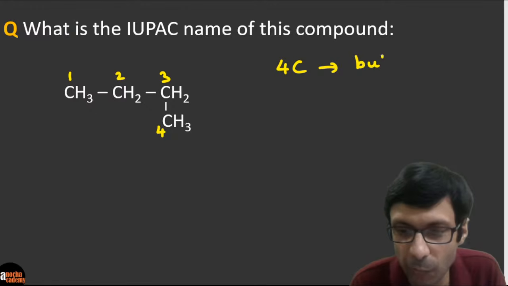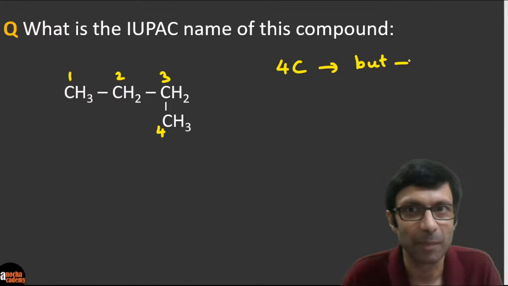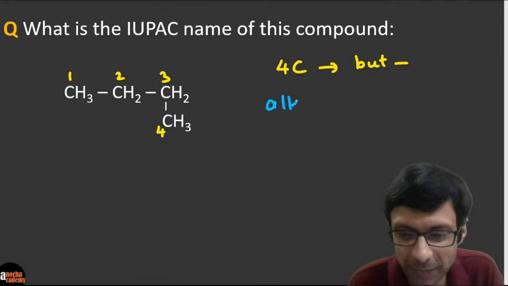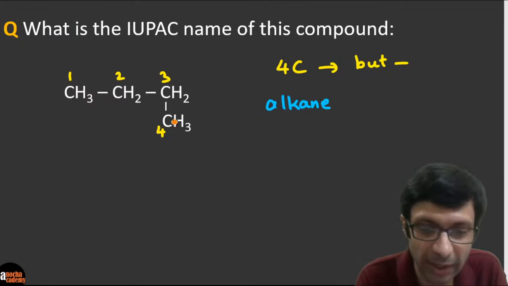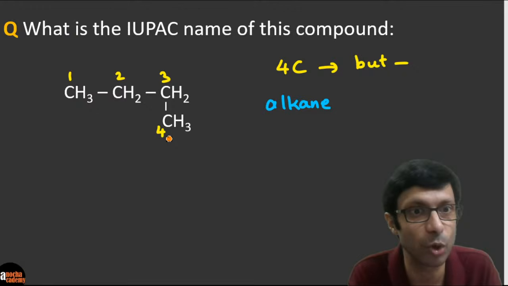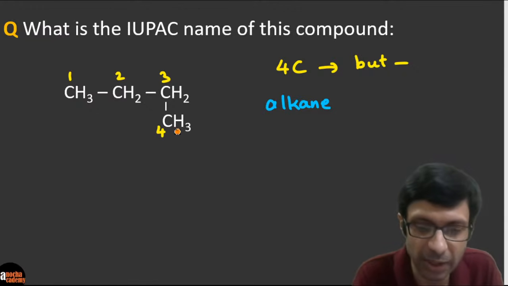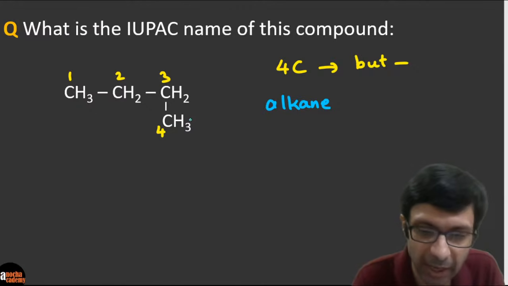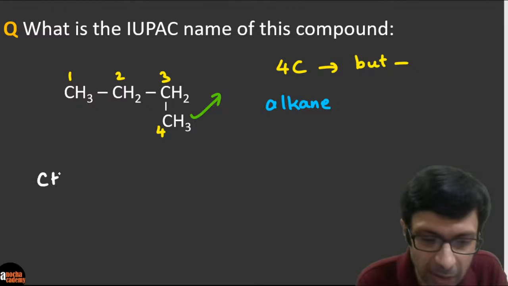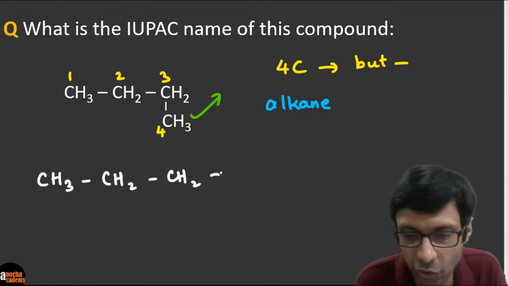So the name should start with but. And clearly you can see this is an alkane because there are only single bonds between the carbon atoms. This is a tricky one, guys. Don't think that there's a branch here. This is not methyl butane. It's not even isobutane. It is simply butane, because you can just move this guy here and make it straight. So basically it is simply CH3, CH2, CH2, CH3.